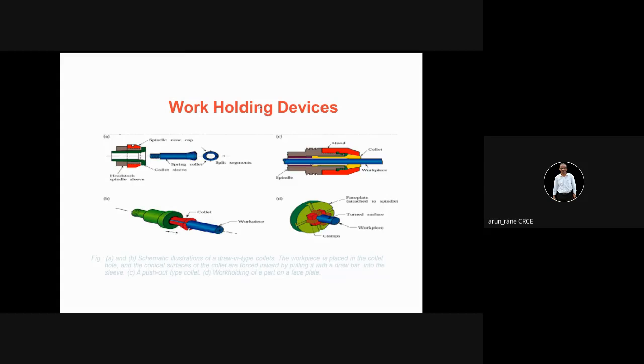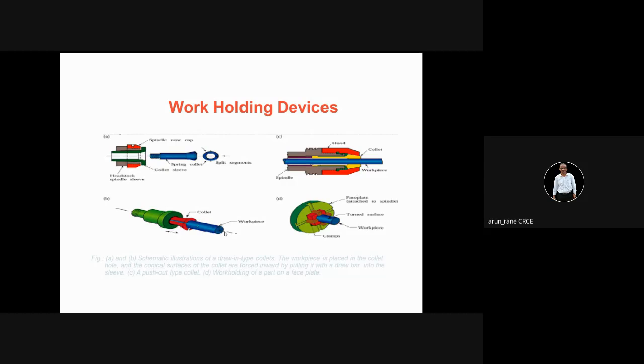Chuck is a work holding device. 3-jaw chuck, 4-jaw chuck, hydraulic chuck, pneumatic chuck, face plate are work holding devices. This is how you have to refer: first is A, then next is B. This is how the collet is fixed up inside the spindle.